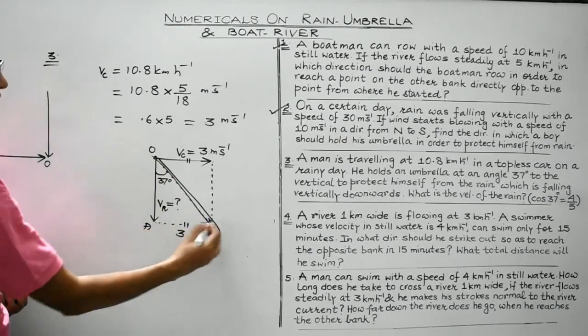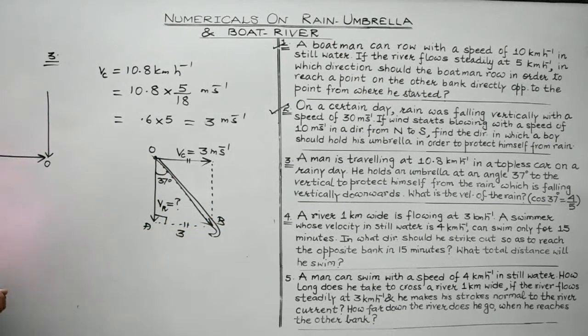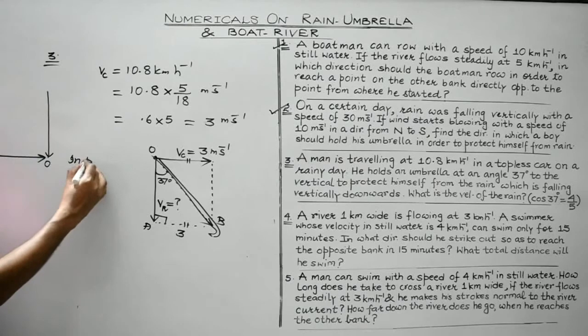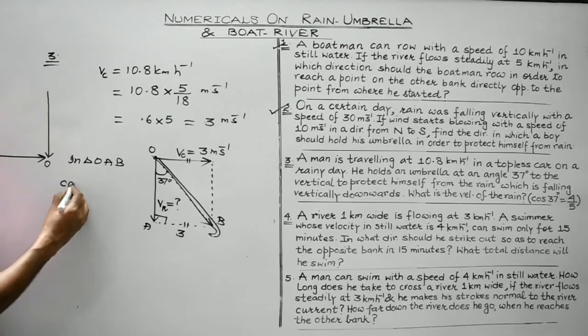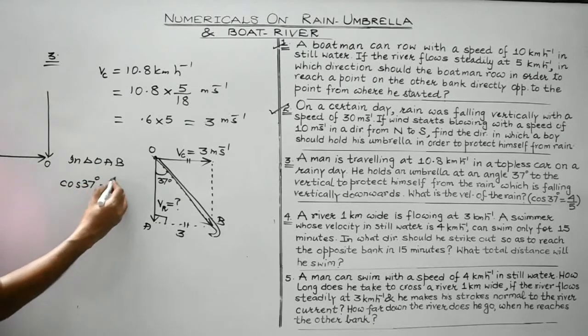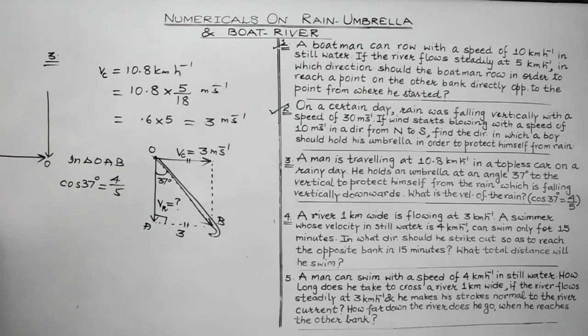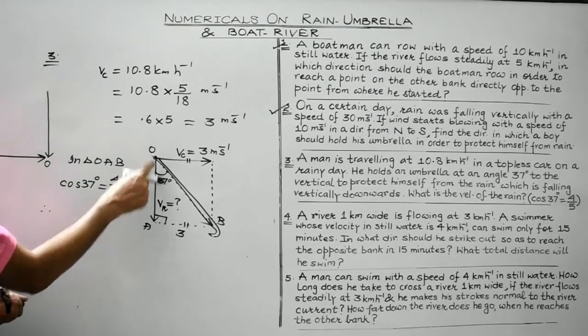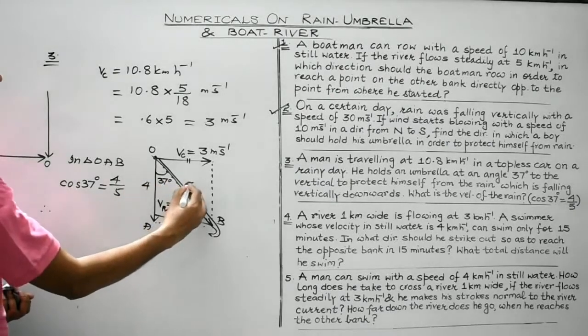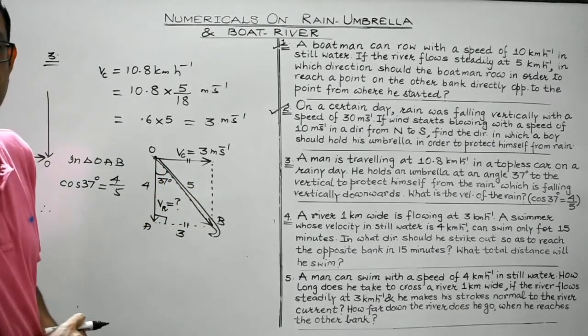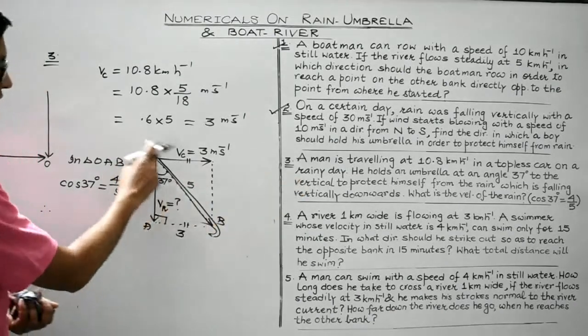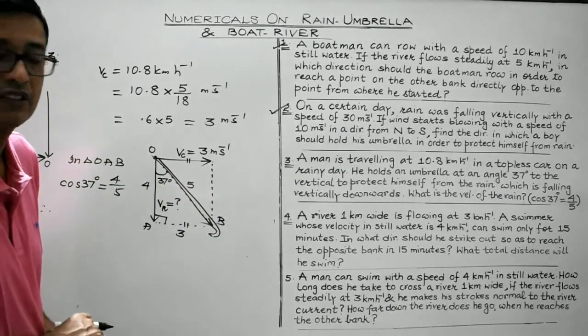This is O, this is A, and suppose this is B. It's a right angle triangle. So in triangle OAB, cos 37 degrees is given to be 4 by 5. Right? So therefore, what will be the Pythagorean triplet? Cos 37 is base over hypotenuse. The base is 4 units and the hypotenuse is 5 units. From the given information, we can easily extract these numerical values, isn't it?